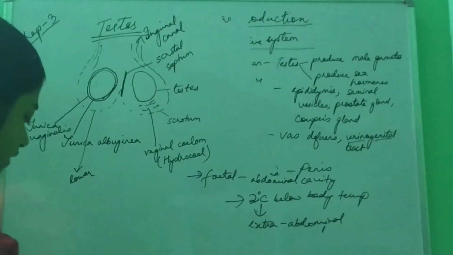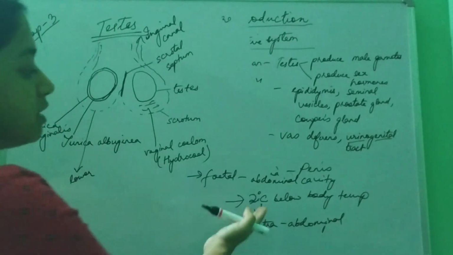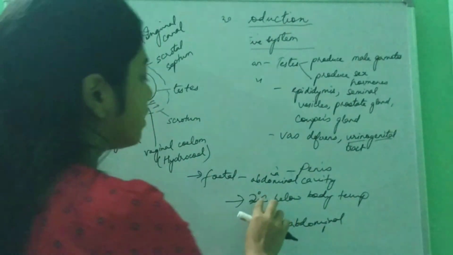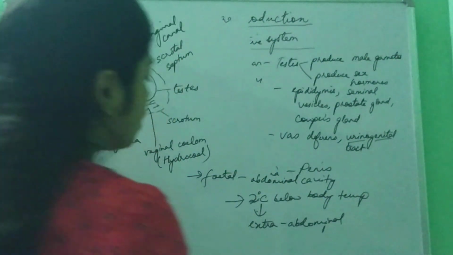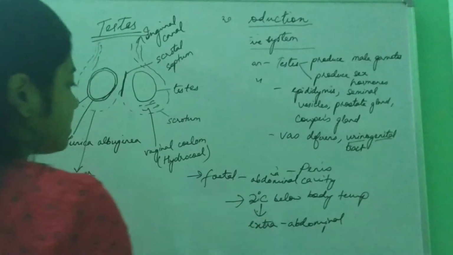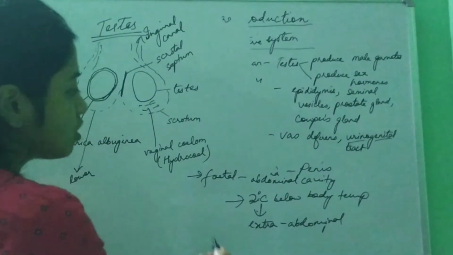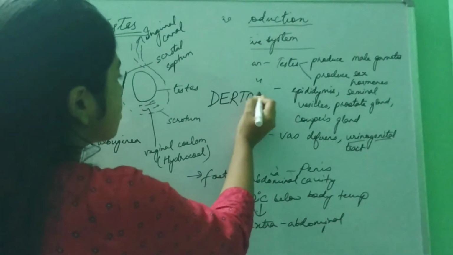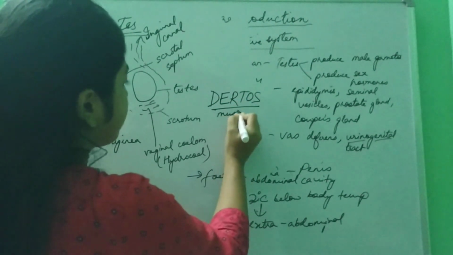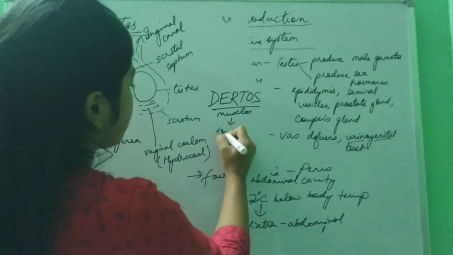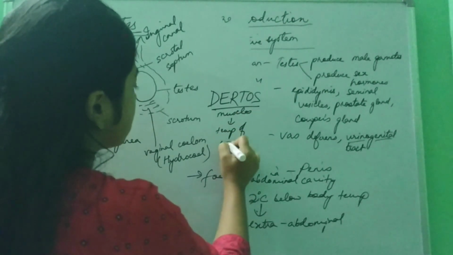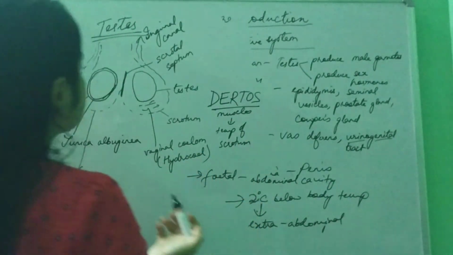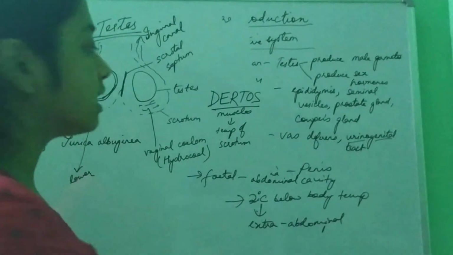Then the temperature of the scrotum. For spermatogenesis, or production of sperm, 2 degrees Celsius below body temperature is required. So the temperature of the scrotum has to be maintained, and it is maintained by the dartos muscles. Just remember one thing, we'll come to this in the next part.